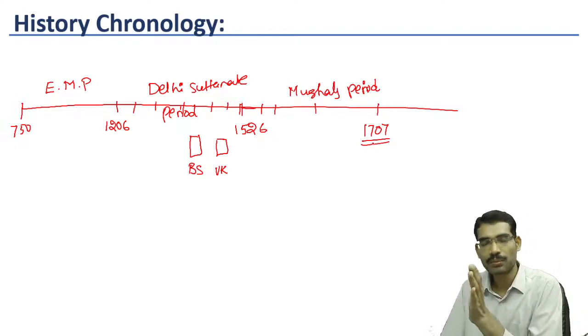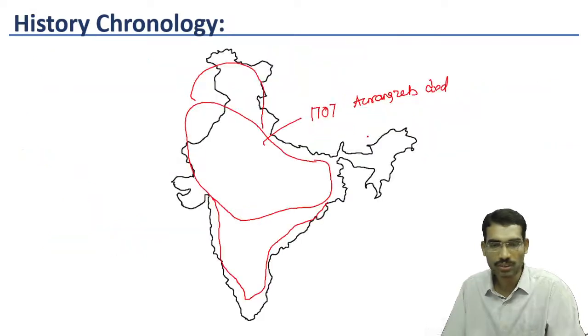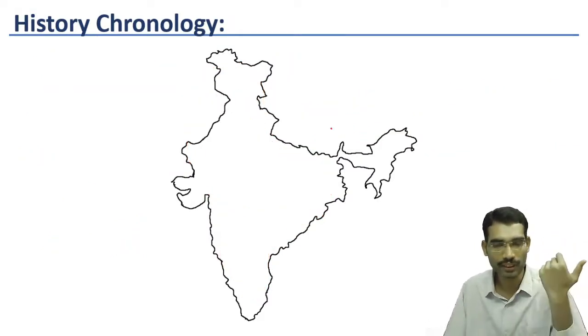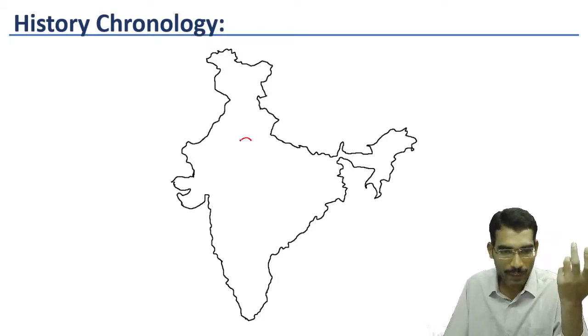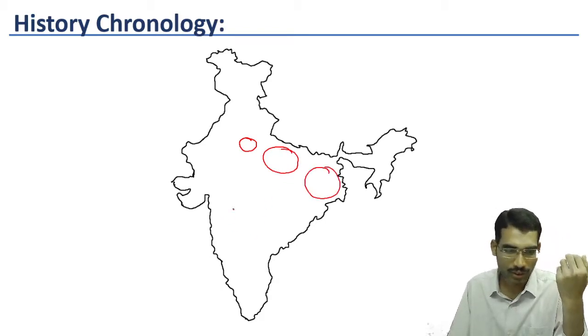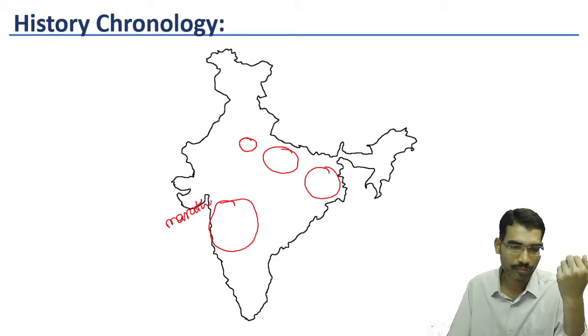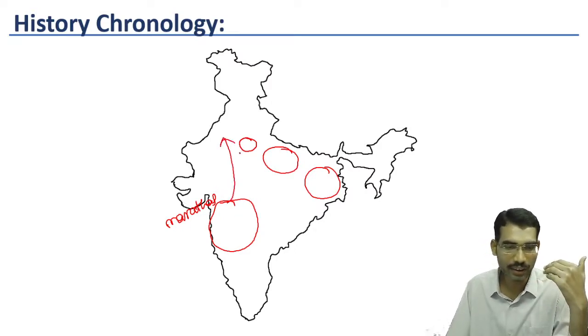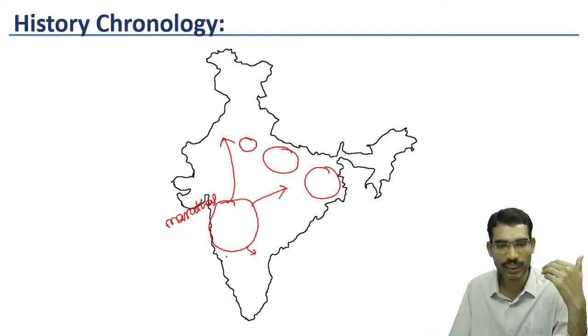After Aurangzeb, so many successors came, but they were not strong. So naturally, what is going to happen? Once again, it disintegrated into different parts. Now the Mughal Empire was restricted to Delhi. Here, Jaunpur Kingdom, Bengal. Then during this time period, Marathas emerged as a powerful regional kingdom, and gradually they tried to expand into different directions.